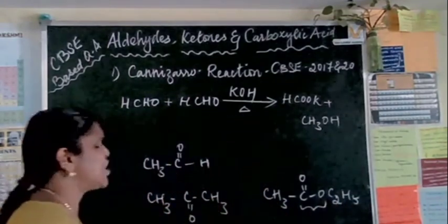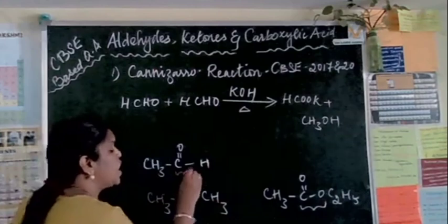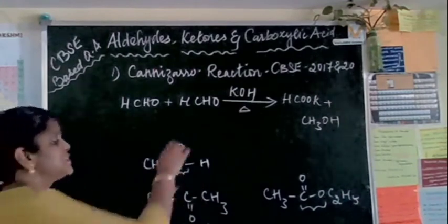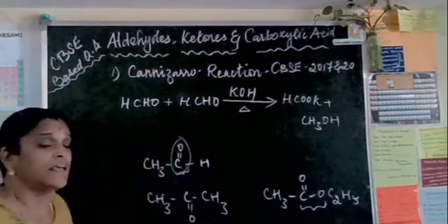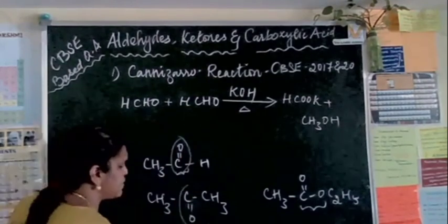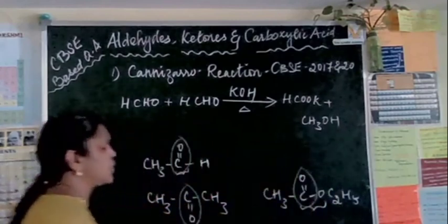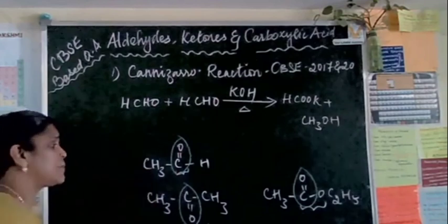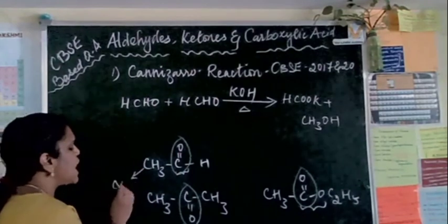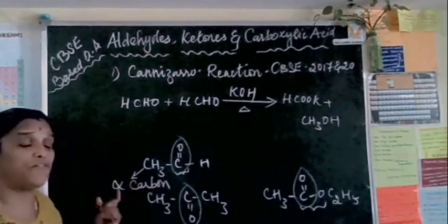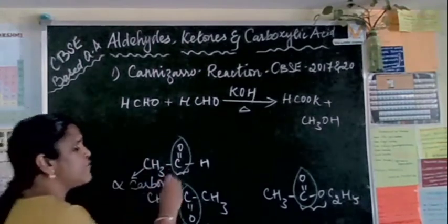So these all have a carbonyl carbon. Carbonyl carbon has a special character, that is, it has an electron withdrawing group. So the carbon which is connected to that electron withdrawing group is called the alpha carbon. What do you call it? Alpha carbon. Actually, this is a functional group.